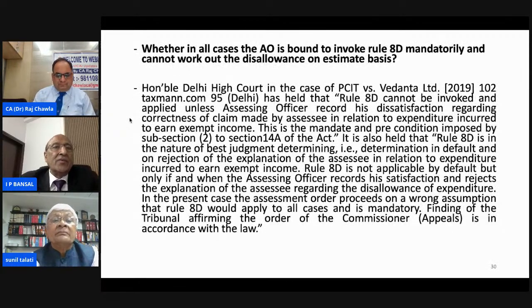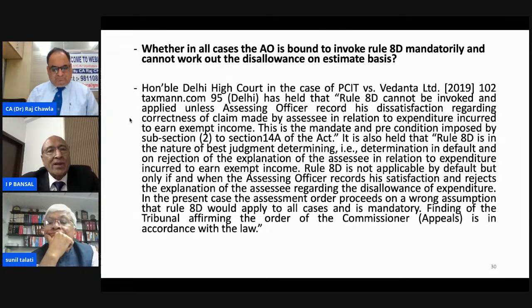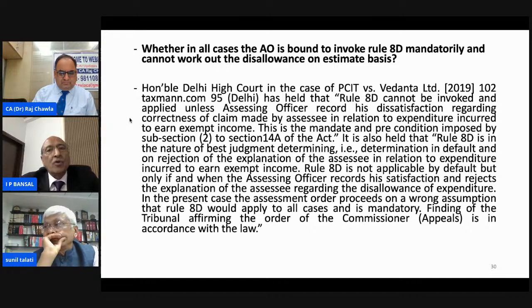Whether in all cases the AO is bound to invoke Rule 8D mandatorily and cannot work out disallowance on an estimate basis. We have made reference to the decision of the Honorable Delhi High Court in the case of PCIT versus Vedanta Limited, where it has been held that Rule 8D cannot be invoked unless the AO records his satisfaction regarding the correctness of the claim of the assessee in relation to expenditure incurred to earn exempt income.